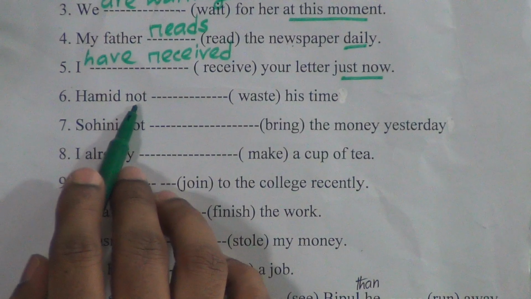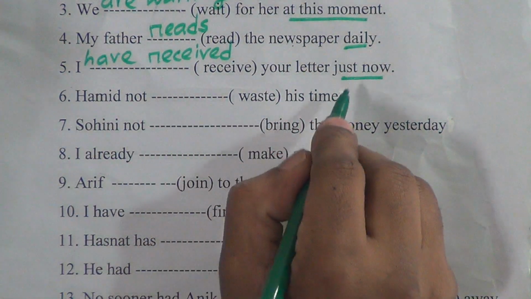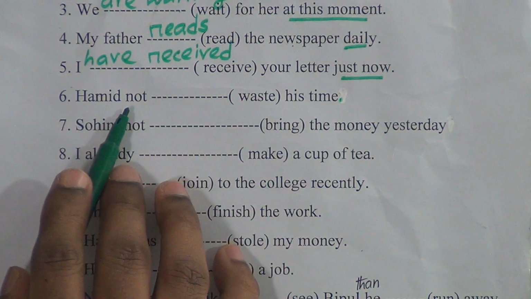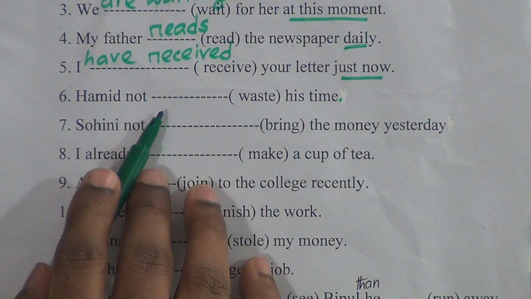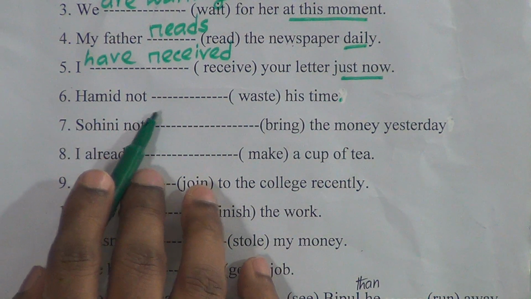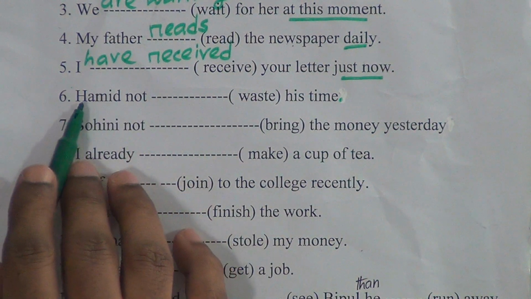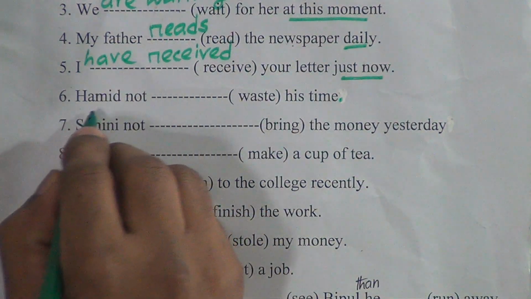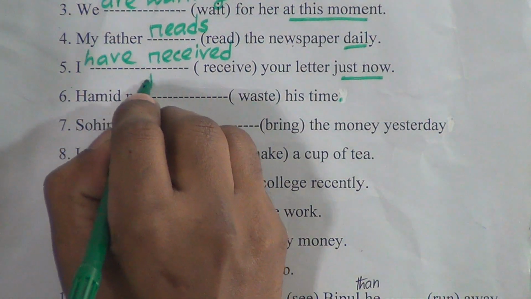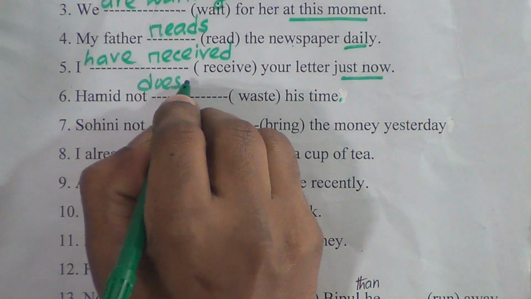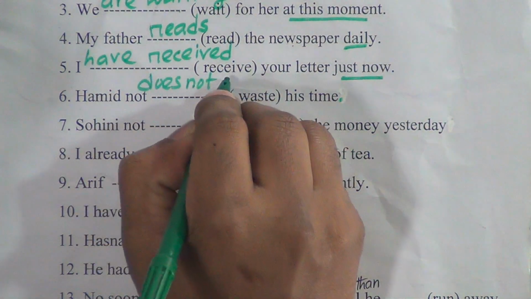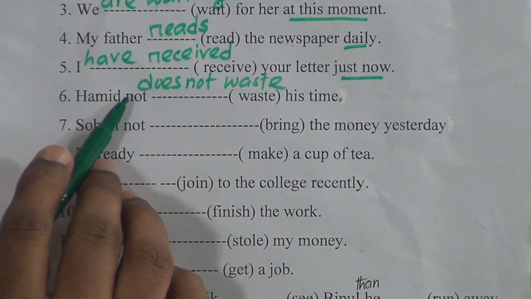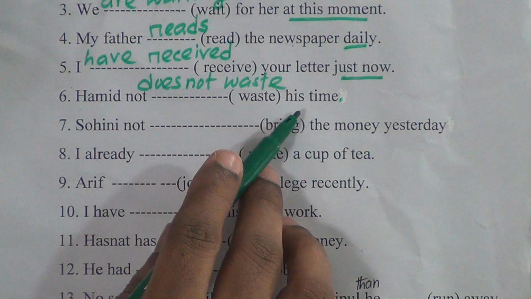Number 6, Hamid not waste his time. So here not is given, so we have to make the sentence negative. This is present indefinite tense, subject third person singular number. So when you write the answer, you will write in this way: Hamid, third person singular number, we have to put does and then not waste. So Hamid does not waste his time.